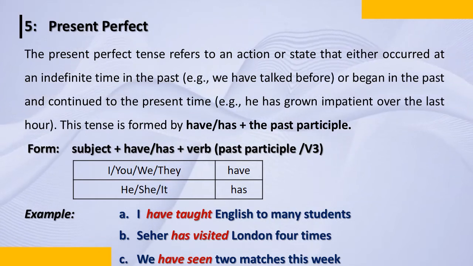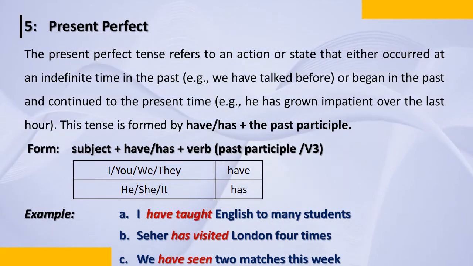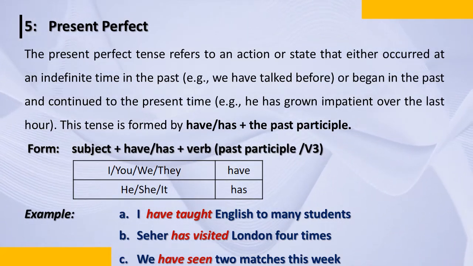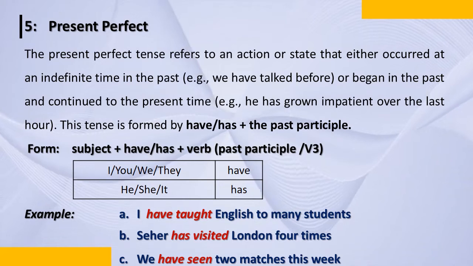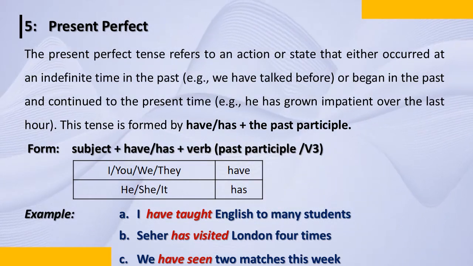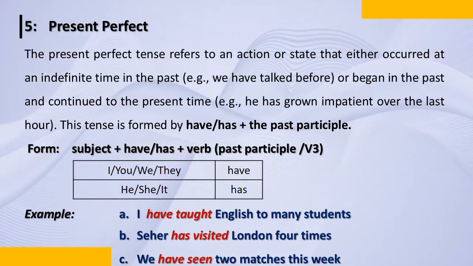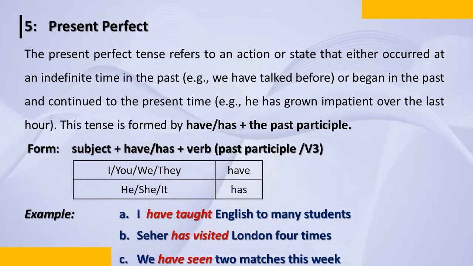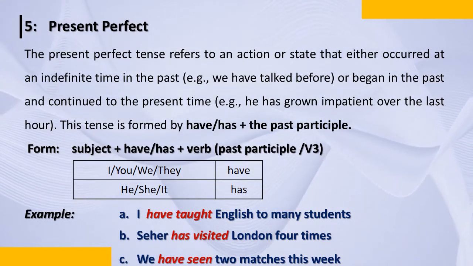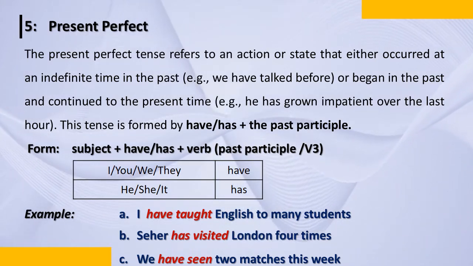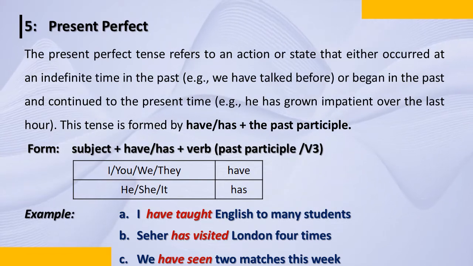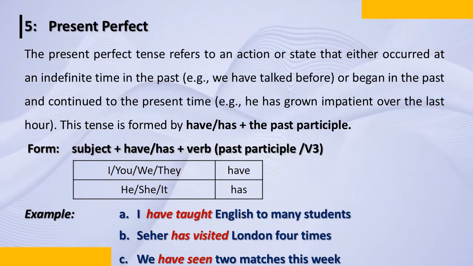So we have talked before, or something which began in the past and is continuing now. He's grown impatient over the last hour. He's been waiting for 1 hour and I didn't meet him. So he's become impatient. He's getting angry. The tense is formed by have, has, plus the past participle. That is verb 3. So when you're using I, you, we, they, you have to add have. When you're talking about he, she, and it, the subject, you need to use has there.